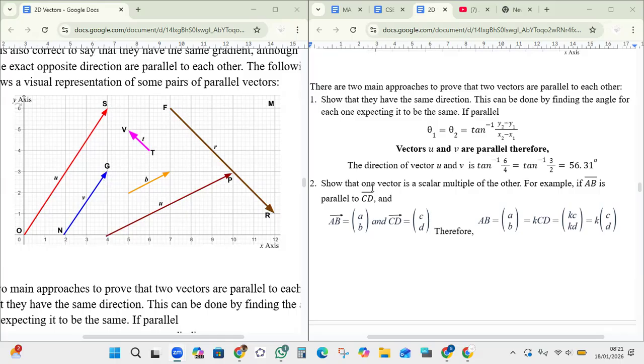Another way to show that vectors are parallel to each other is to show that one is a scalar multiple of the other.